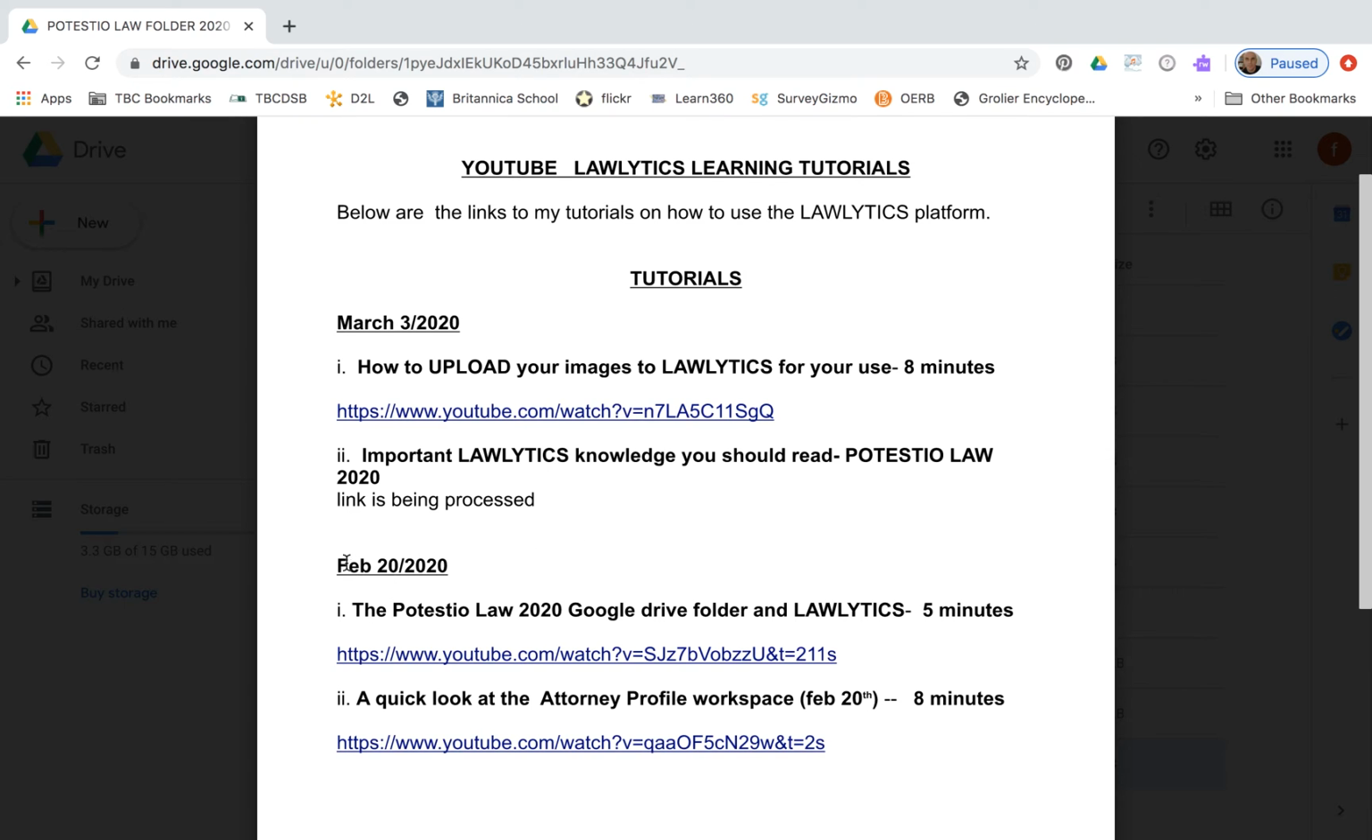So I think you've already seen these two down here, the Google Drive and a little introduction to the Lawlytics platform. And you probably looked at this one, the attorney profile. This one is this new one, how to upload images to Lawlytics. I suggest you look at that, because any images that you're going to use in your blogs or your attorney profiles, or even your case results, need to be uploaded to the platform.